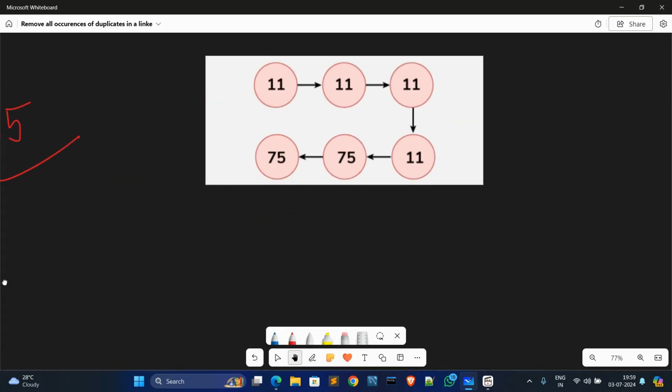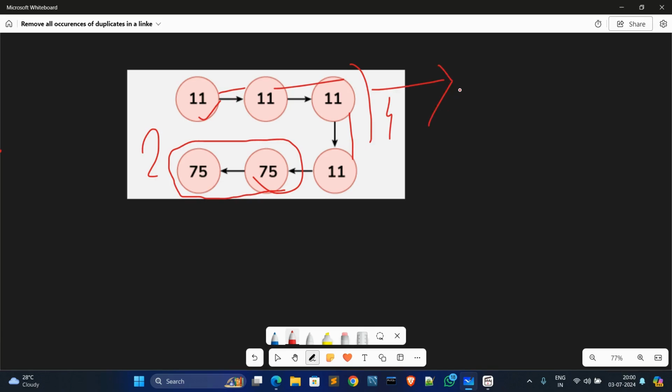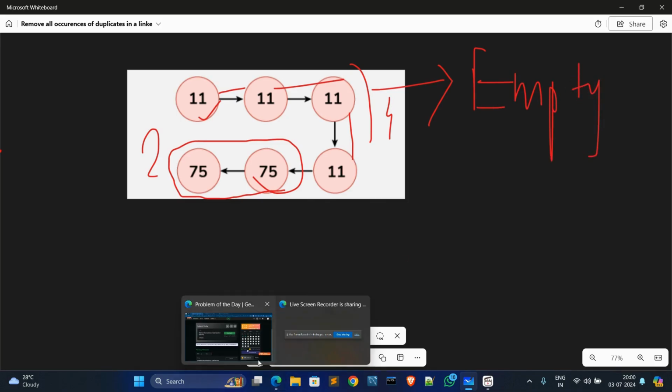Now go to the next example. In the next example, it is the same. There is 11. How many times? 1, 2, 3, 4. 11 appears 4 times. Okay, and the next node is 75, which appears 2 times. In this linked list, you can see all the nodes have duplicate values. So in this case, we can't keep any node, since none appear only once, so the output will show empty. Okay, now go to code.